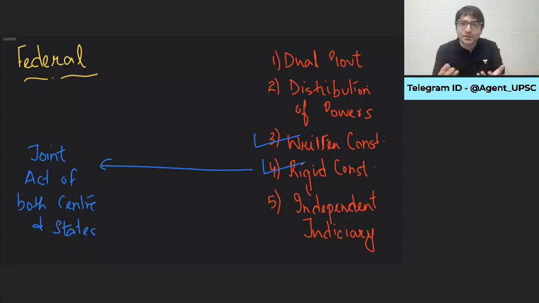But be that as it may, what if there is a dispute? Where do we go? We go to the judiciary. But this judiciary has to be independent. What do we mean by independent judiciary? This judiciary should not be under the control of center. If it is under the control of the center, whatever Joe Biden tells the judiciary to do, it does it. States would be at a disadvantage.